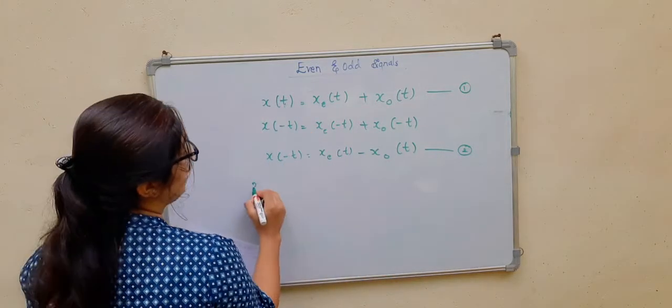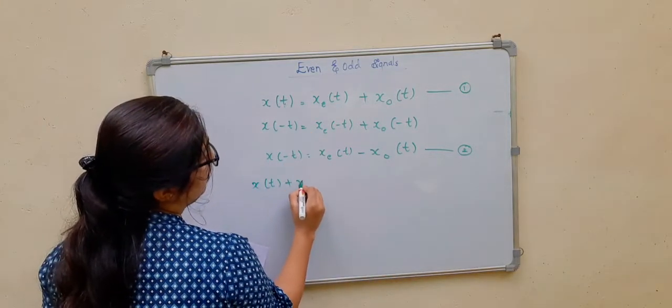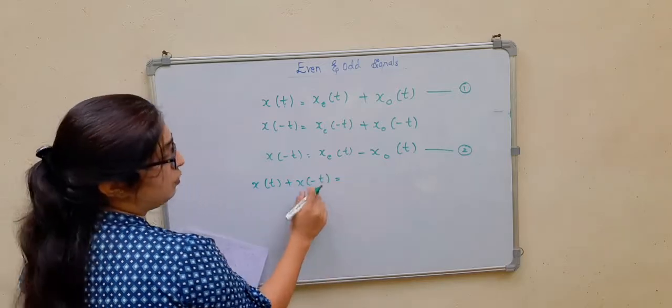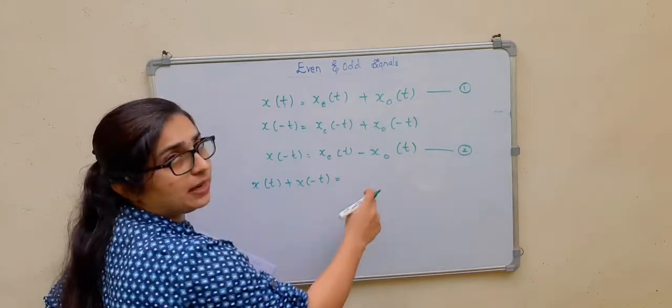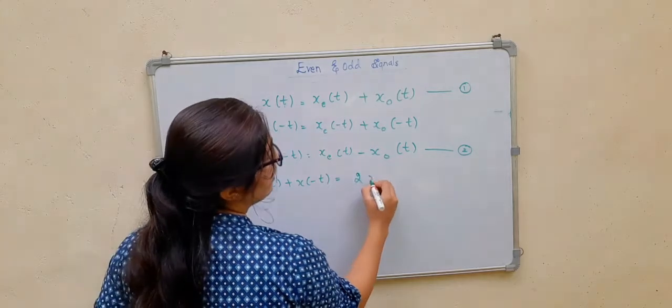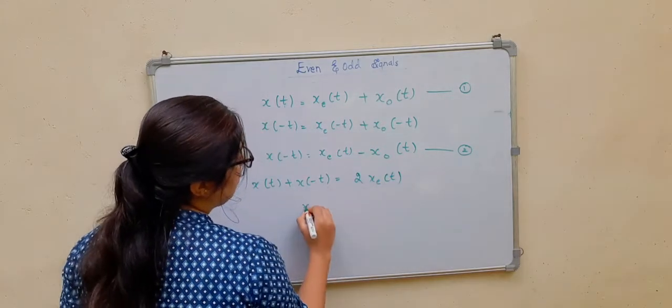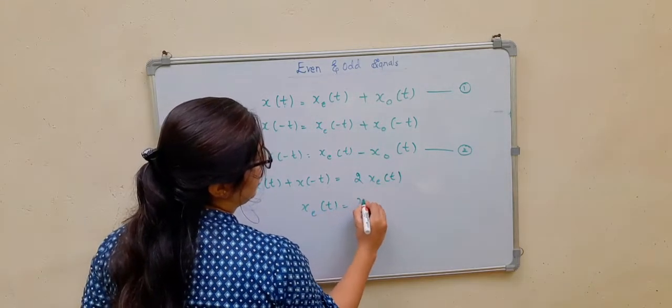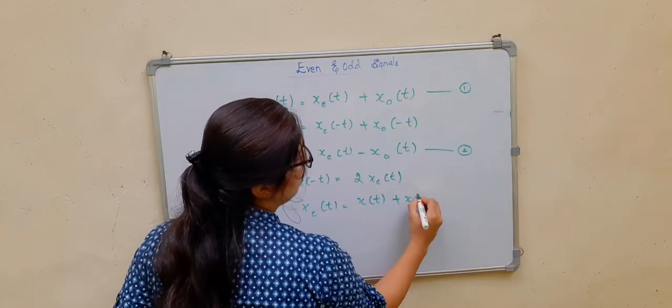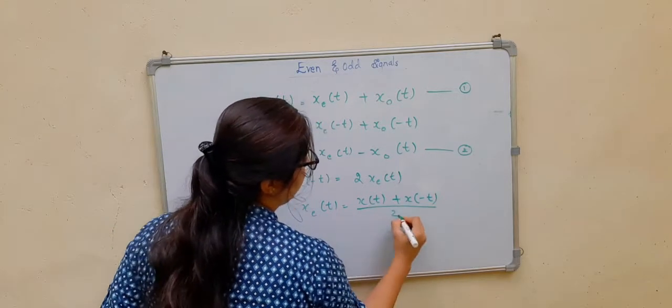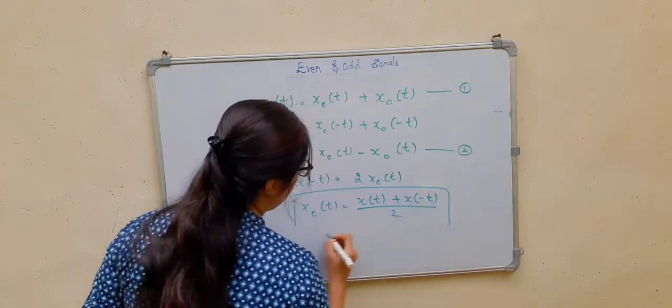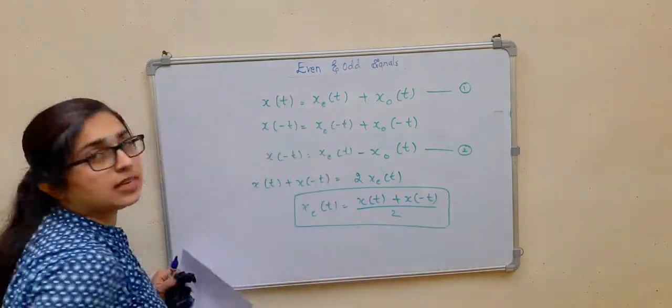Now what happens if I add these two? x of t plus x of minus t, the odd part gets cancelled. So I will get 2xe of t. So the even part of the signal will be x of t plus x of minus t divided by 2. This will be the even part of a signal.